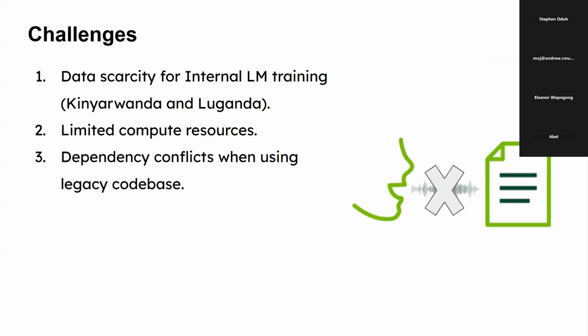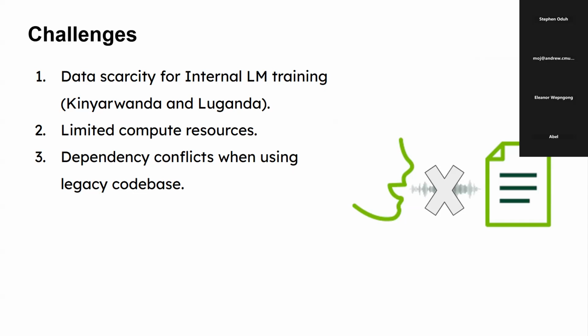We faced three challenges. The first one was data scarcity for Kinyarwanda and Luganda, resulting in low performance in the language models. Additionally, lack of compute. Training a 121 million parameter conformer plus LM heads is expensive. Limited GPU memory meant fewer experiments. Lastly, we faced some environment conflicts related to loading some of the datasets, and those dependency issues were fixed.